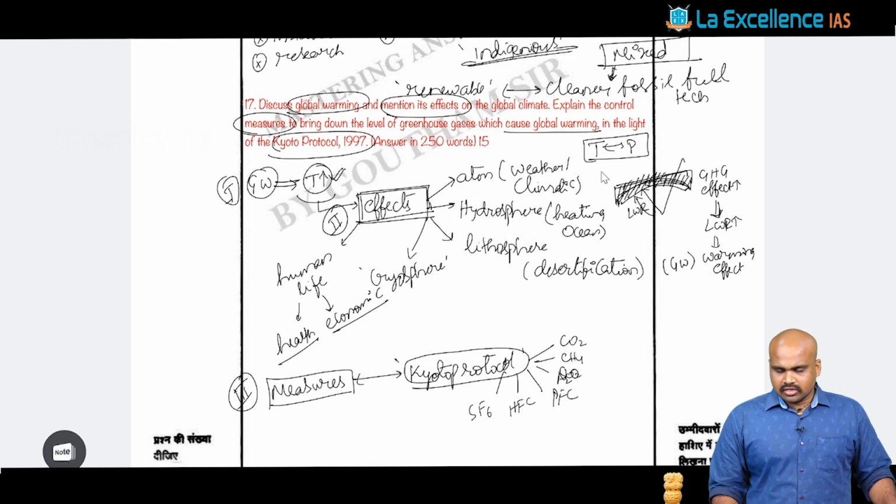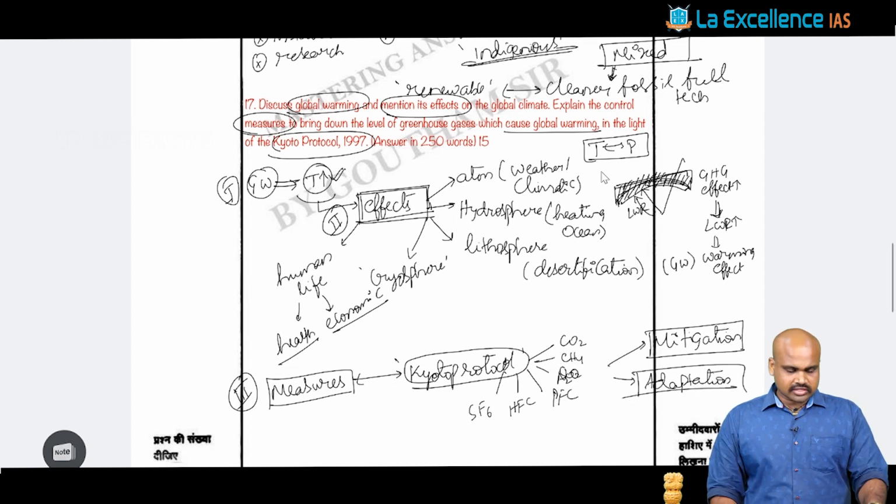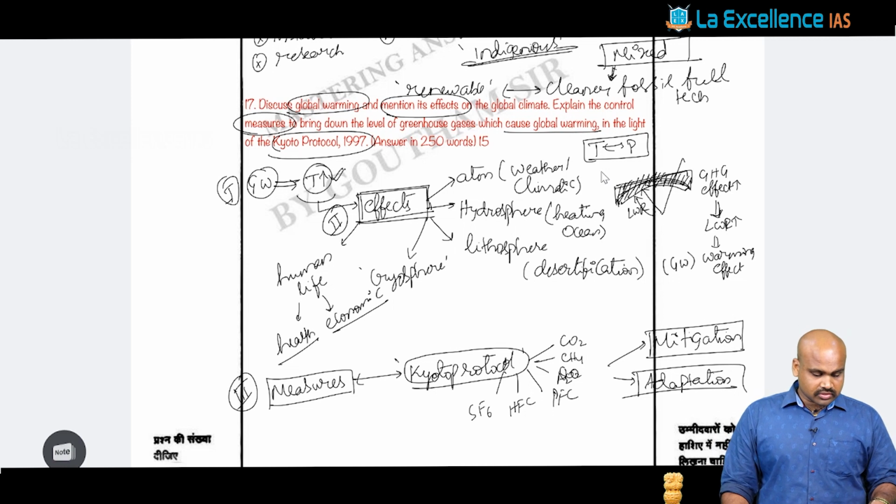And here we have to talk about the mitigation as well as adaptation measures. Both mitigation and adaptation measures have to be discussed. So whenever we are discussing these measures, especially in the context of climate change, one thing we have to emphasize is how we are going to do this with respect to mitigation as well as adaptation.